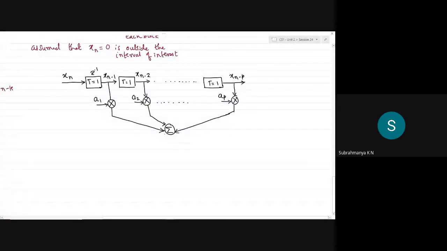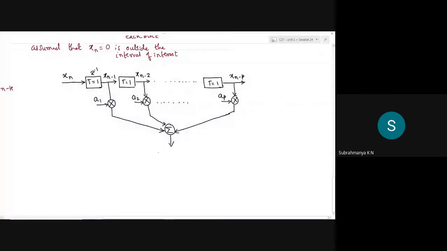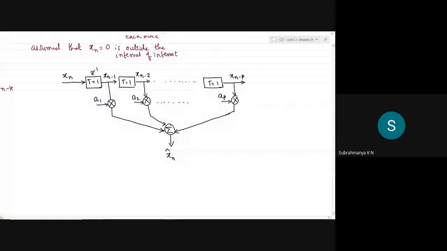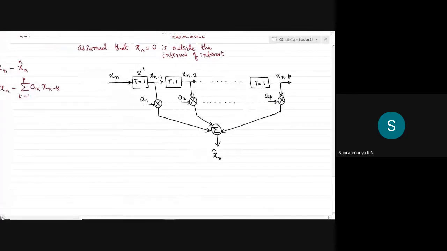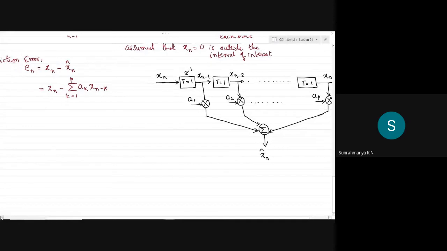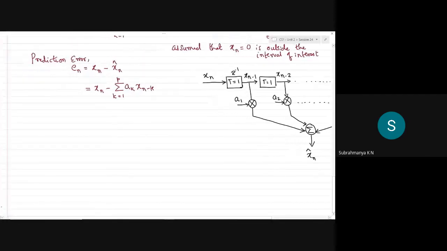Okay, the sum so obtained is actually the linear predictor output x̂n. This is the process involved in the filter. So this is simply what I have written here, the first part as x̂n, and conceptually I can write this block diagram. All right, as I was saying, we are trying to minimize this prediction error.